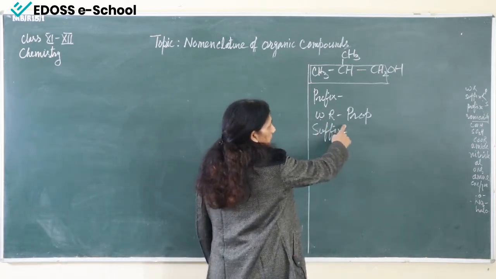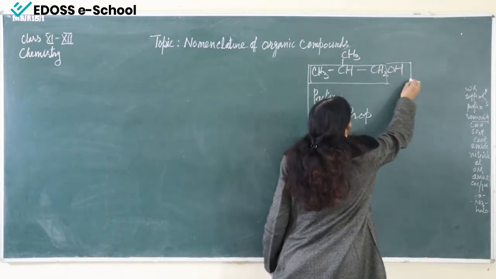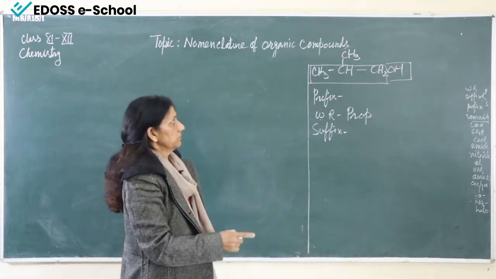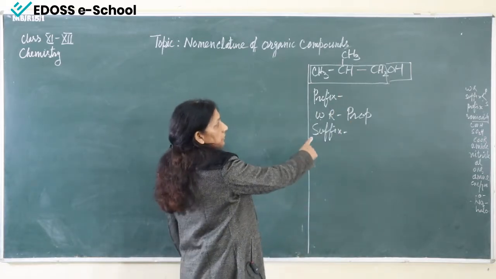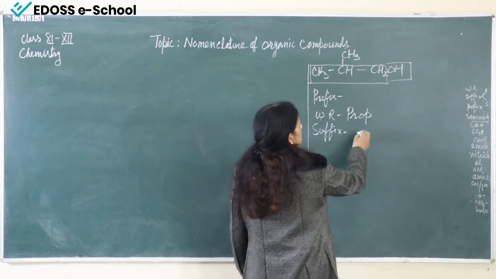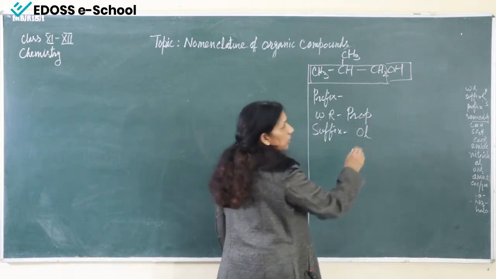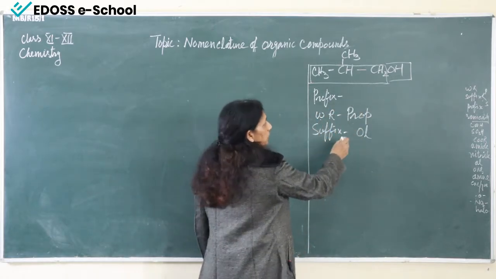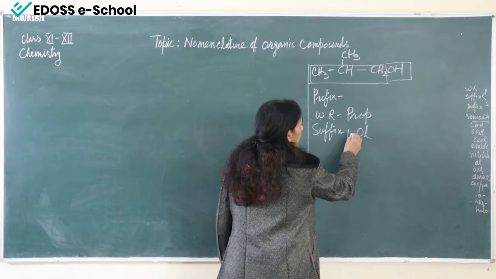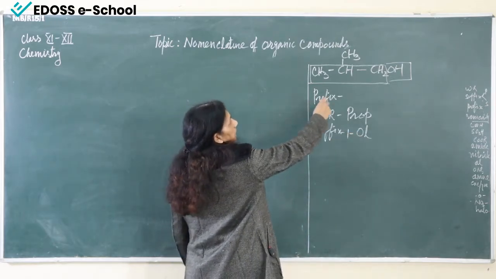And suffix. Now, for the suffix, we can see that alcohol is attached on the first carbon atom. So for the suffix, this is alcohol, and for alcohol we use the word ending ol, and ol is present at the first carbon. So the suffix will be 1-ol, and the prefix. Now, this is left.